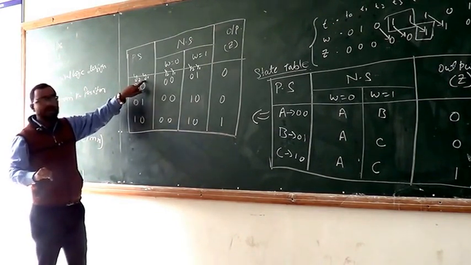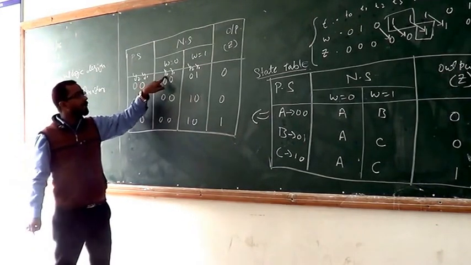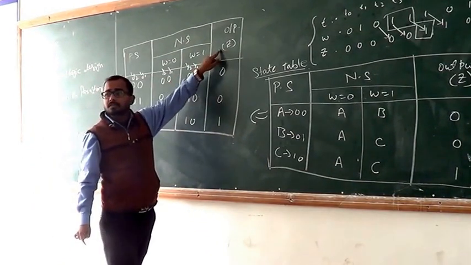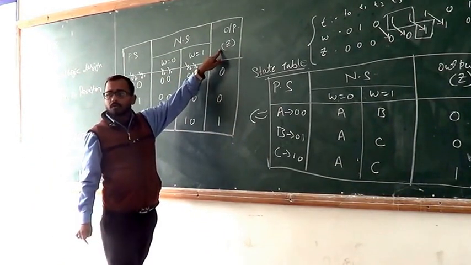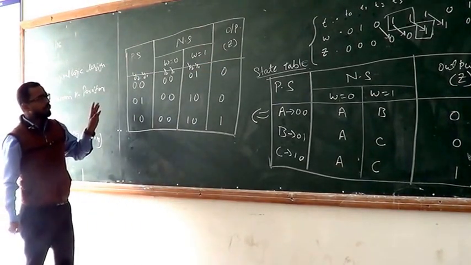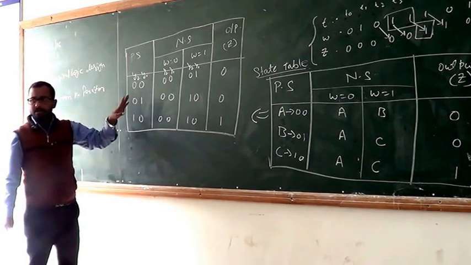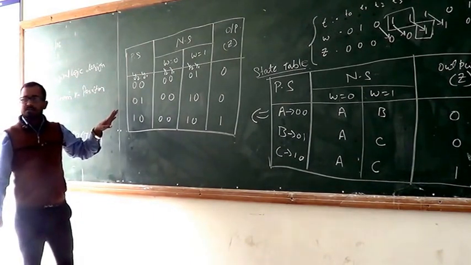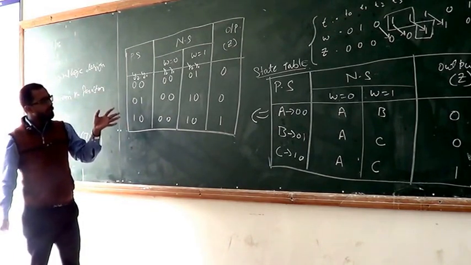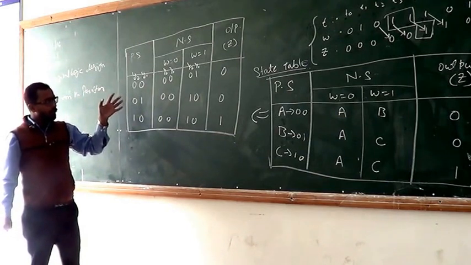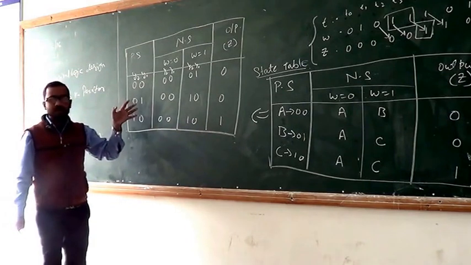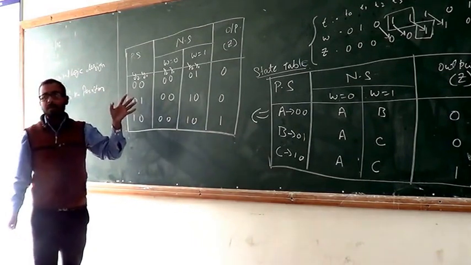That means small y represents the present state, capital Y represents the next state, and Z represents the output. Now, to realize a circuit diagram, we require the simplest form of the expression. So to find the expression with the help of this table, we realize it with the help of the K-map.